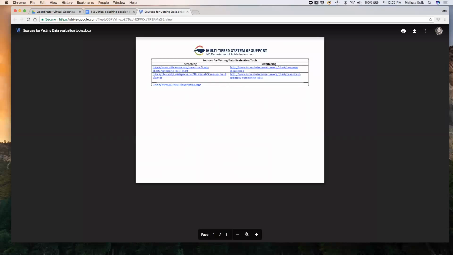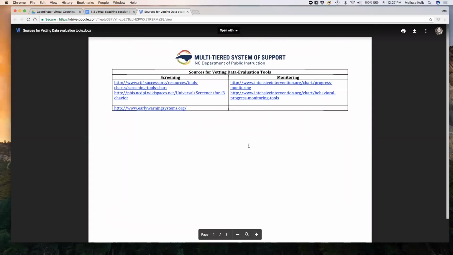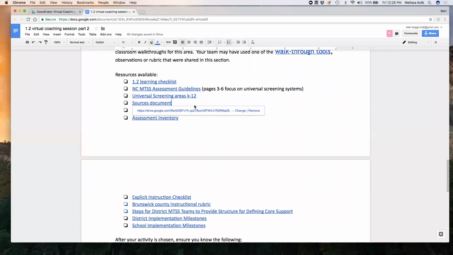The sources document is a tool that we've talked about a little bit earlier, so I don't want to spend too much time on it. But again, this is what you're using with your team. If you haven't selected a universal screener, and even if you have and you want to make sure that this is valid and vetted and reliable, this is the tool that you might use. There are links that you might use to make sure that's happening. And so we provide you with some websites that look at screening and monitoring.